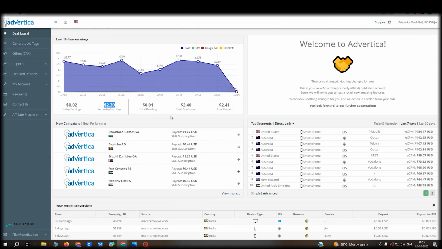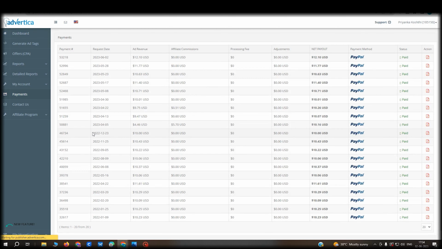This much Google AdSense also gives in earnings, so it is obvious that if your website has content for which Google AdSense is not giving approval, then this is an ad network whose name is Advertica.com. Maybe someone has told you its first name was Affiliate Ad. Now it has changed the name of the ad network, and I have kept the minimum payout in this at $10. Whenever it reaches $10, I get payment on every Thursday.